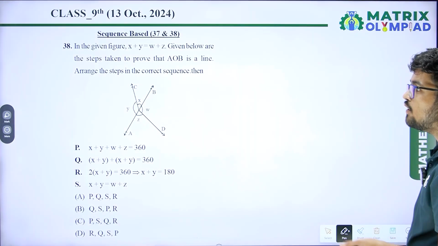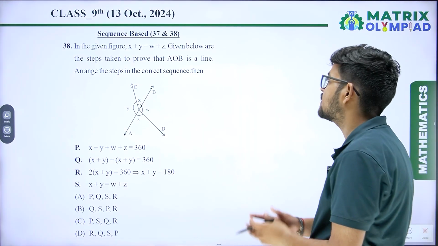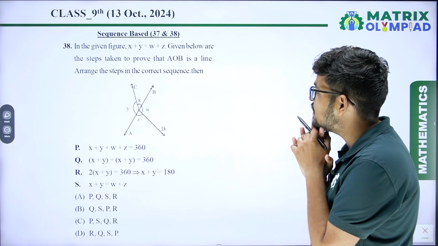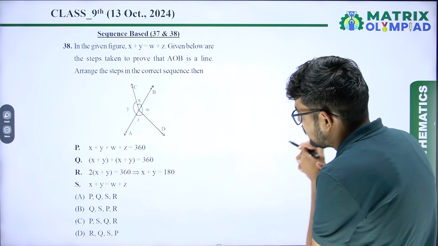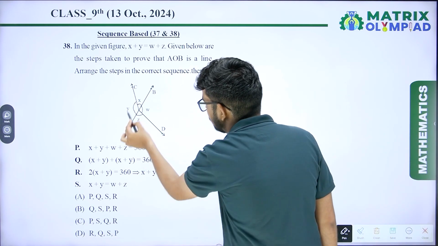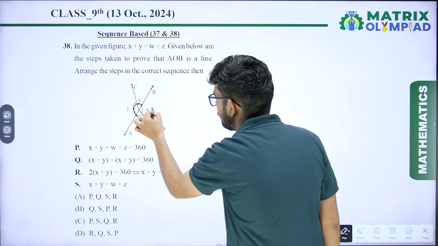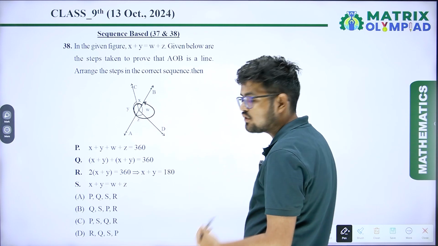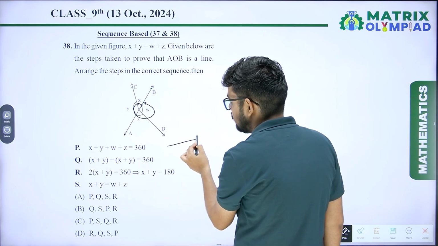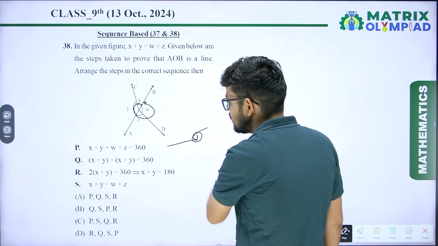Next question. In the given figure, x plus y equals w plus z. Given below are the steps taken to prove that AOB is a line. Arrange the steps in a correct sequence. So, if here it is a line, the sum of complete angle, it is a complete angle. So x plus y plus w plus z equals 360. So P will be the first step.